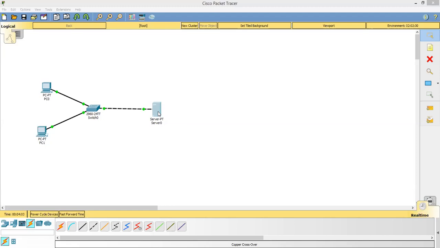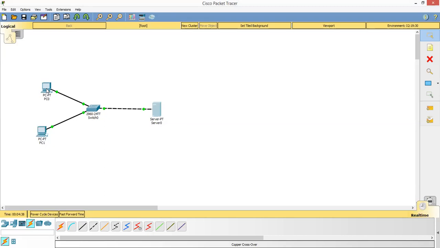Then I will go to the Services tab over here. On the Services tab, I have the DNS service. By default, the services are off. I will turn it on, then add all the PCs so that I can refer to the PCs by their name. I have not yet allocated the IP addresses to the PCs, so first of all, let me give the IP addresses to the computers.